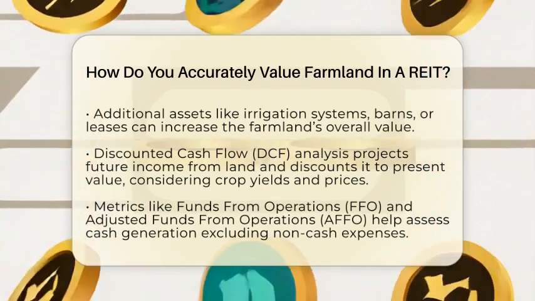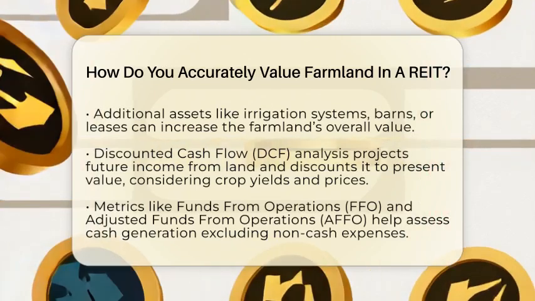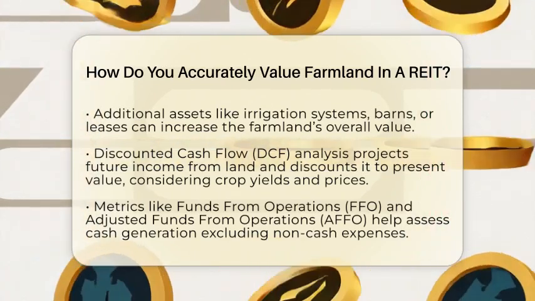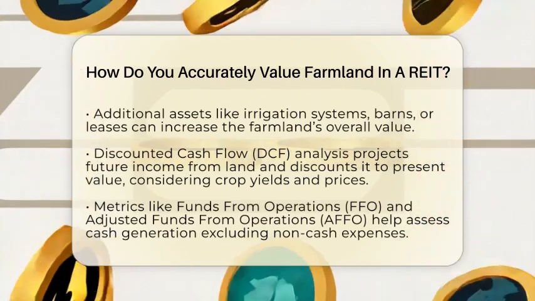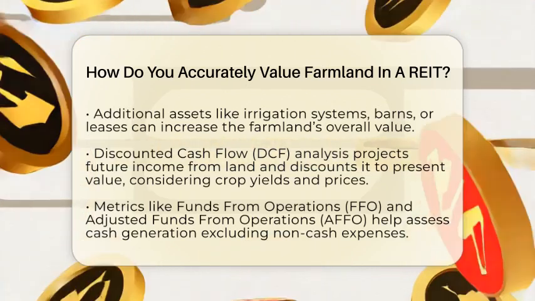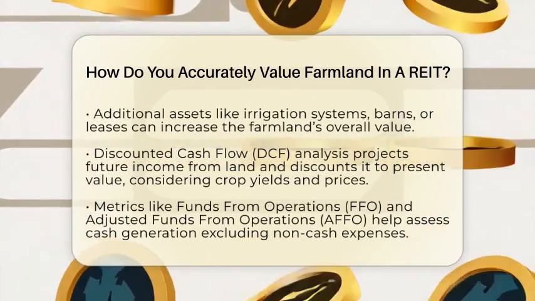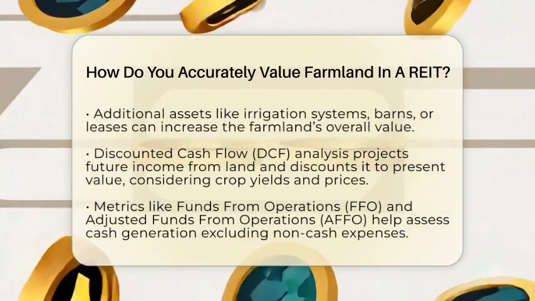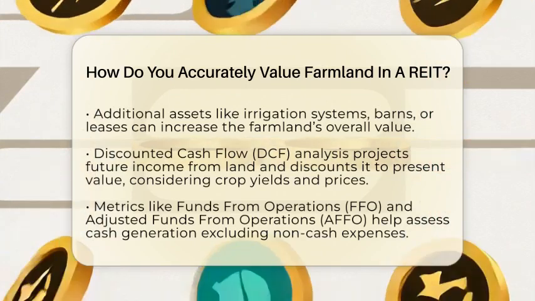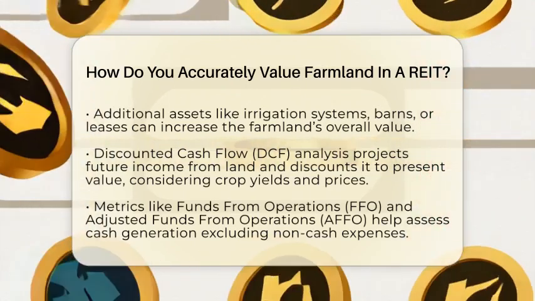This projects future income from the land, including rent, crop profits, and land appreciation, then discounts those cash flows back to today's value. This requires assumptions about crop yields, commodity prices, and rental rate growth. For example, if you expect corn prices to stay steady and rental income to increase slightly over 5 years, you can estimate the present value of those future earnings.